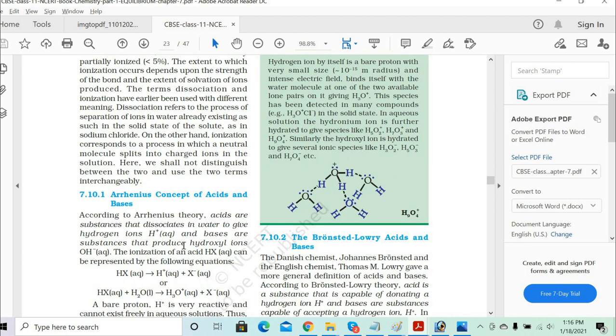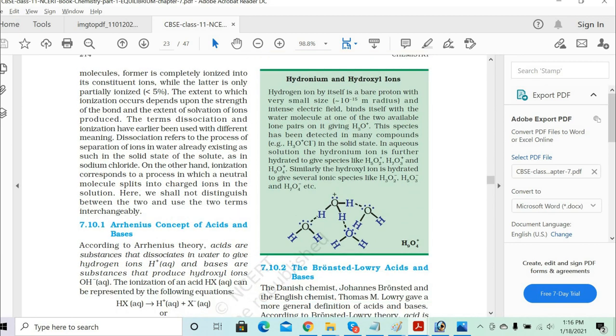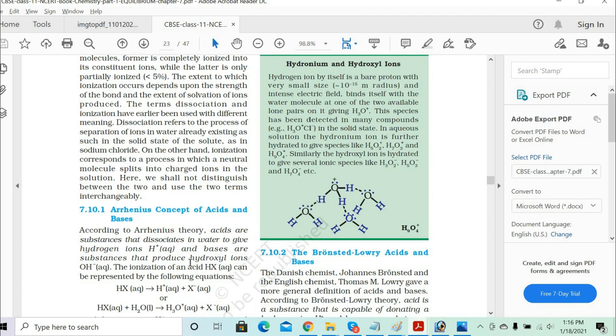Now let's do this part. Draw this part: the hydronium ion and the hydroxyl ions. Draw the structure of this part, H3O plus ions, and then I'll explain to you. Okay, sir.